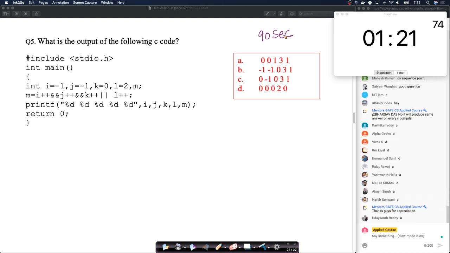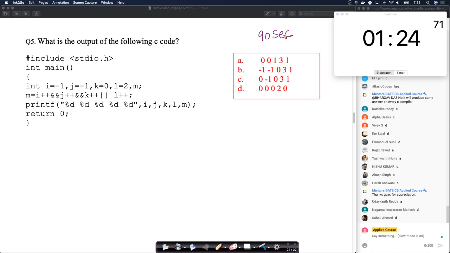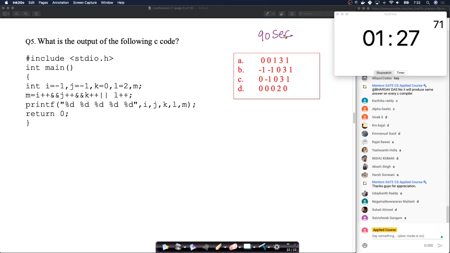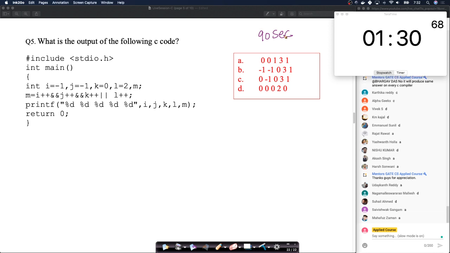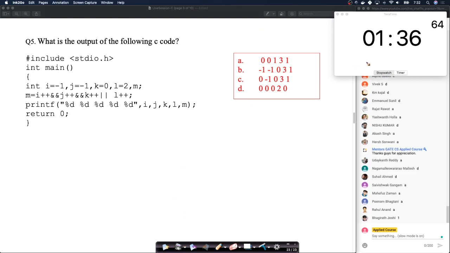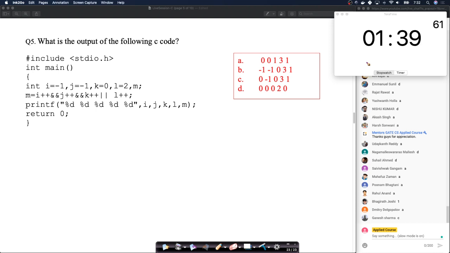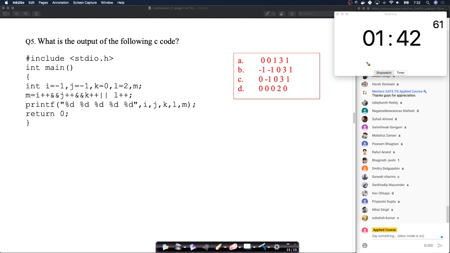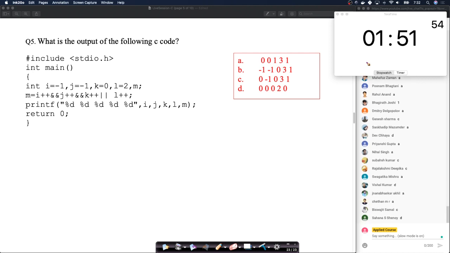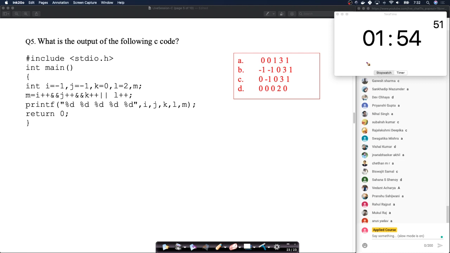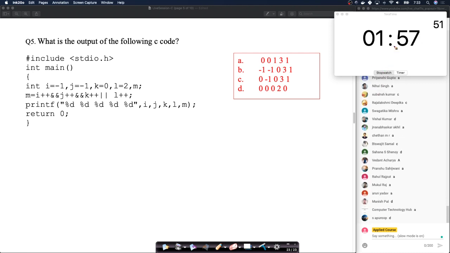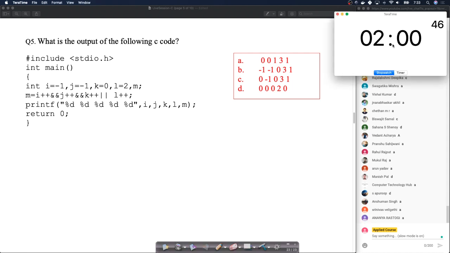Okay, so I see a few answers here. Let me see. Okay. So since everybody hasn't put in the answer, let's take 30 more seconds, right? Again, these are very typical of GATE questions. And you'll see some of these just for 1 mark also. So I see A, C, D. I see all options here. So let's see what... This is again a precedence type of thing. Okay. So let me stop the timer here and let's go into the solution.